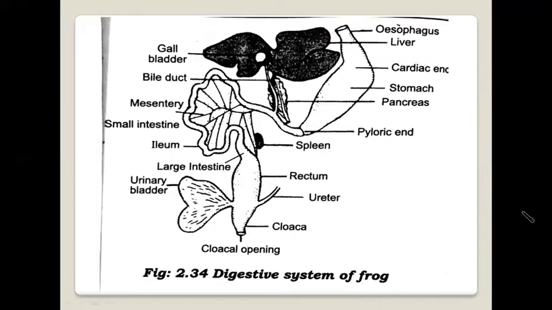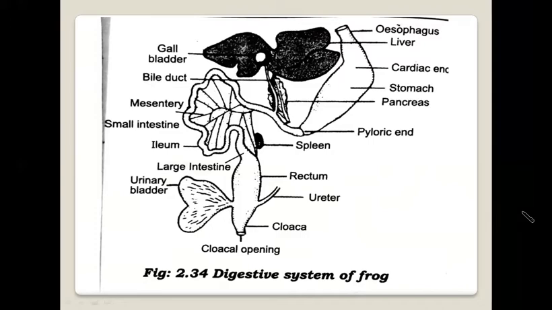The stomach is a thick-walled muscular glandular sac. The first end of the stomach is the cardiac end, while the other end is called the pyloric end. In the stomach, food is grinded and mixed with enzymes, which partially digest protein. In the stomach, food changes into a thick paste called chyme. The next part of the alimentary canal is the intestine.